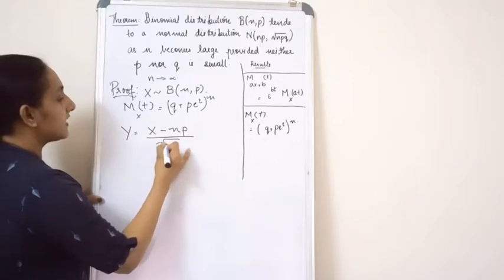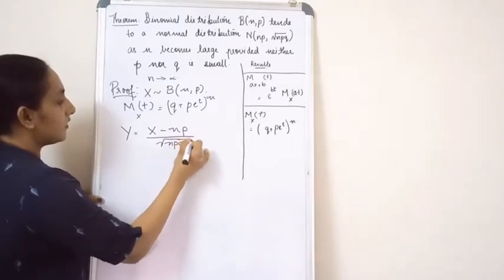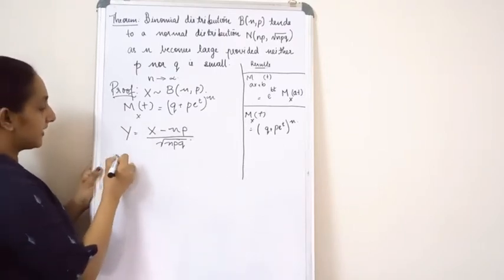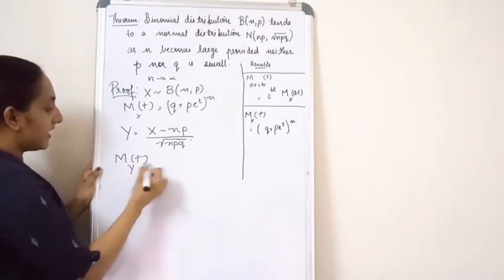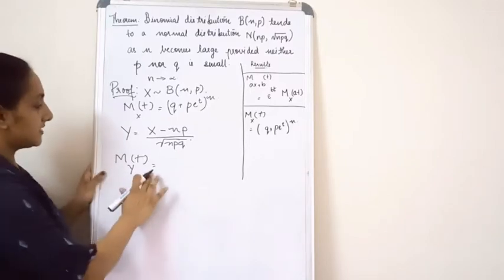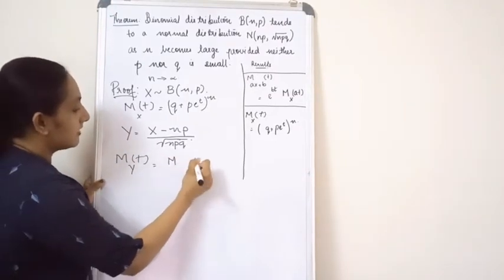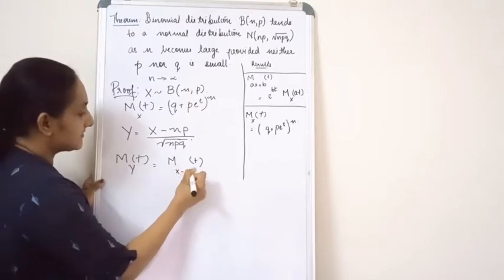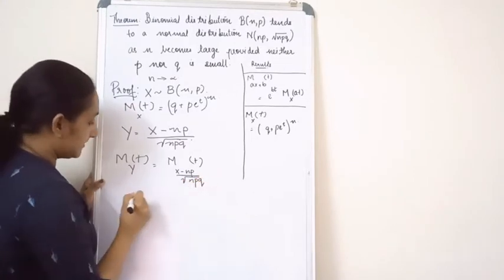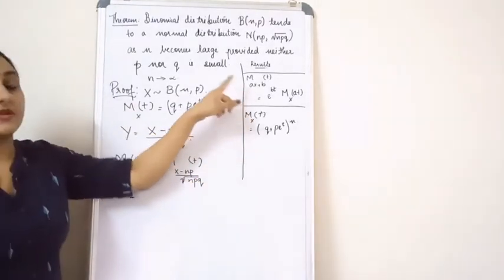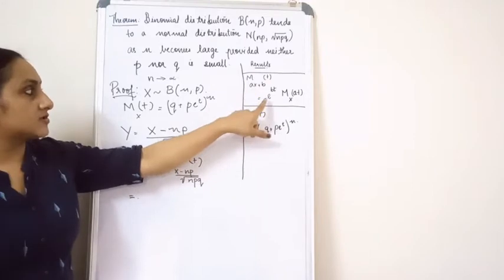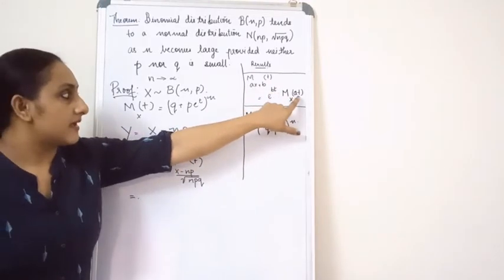After applying the transformation, what I am going to do is find the MGF, M_Y(t), of Y, which is equal to, I am going to write it like this. We know a result we have studied on MGFs, that is M_(aX+b)(t) is equal to e raised to bt into M_X(at).